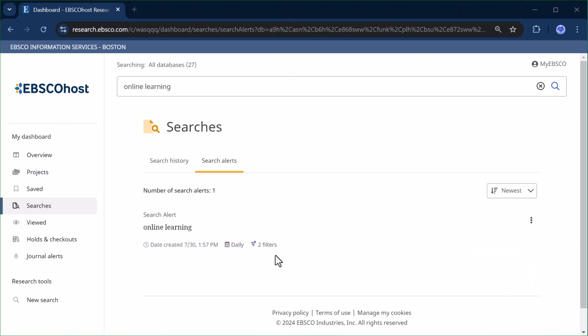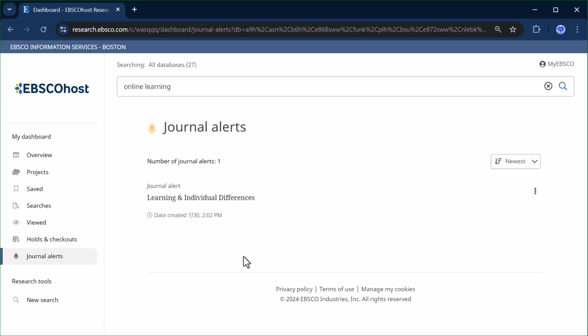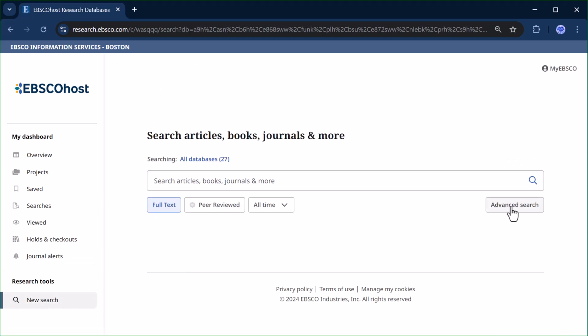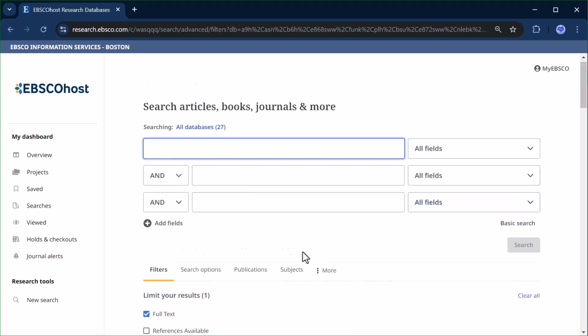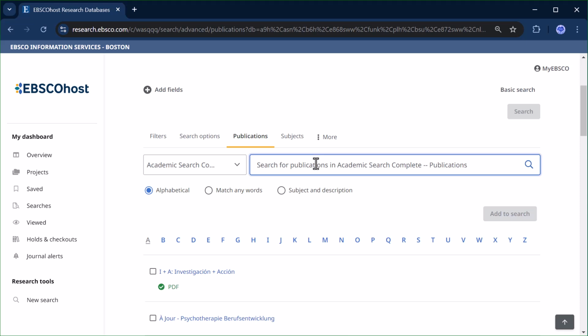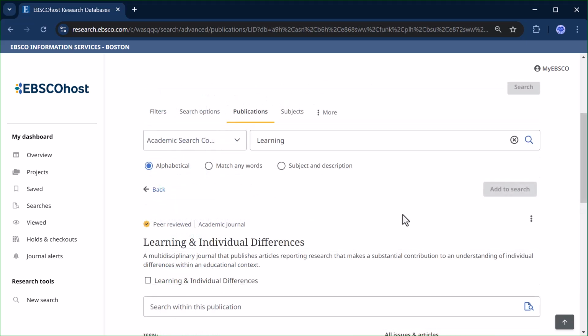Users who are personalized can also use the Journal Alerts function from the dashboard. Any journal alerts that I create will appear here. To set up a journal alert, I will conduct a new search. From this screen, I will go across to the advanced search. I will scroll down to the Publications tab. In the search box provided, I'll enter some keywords to locate a publication. I'll then click into that publication that I would like to create an alert for.